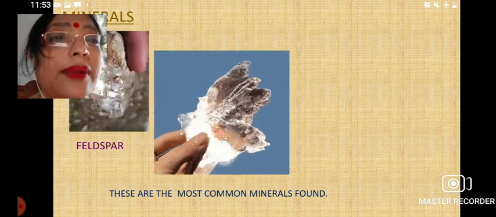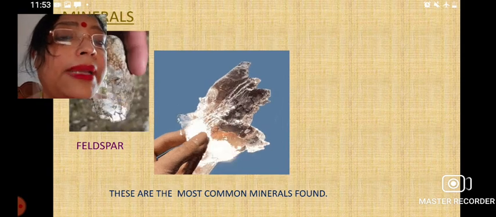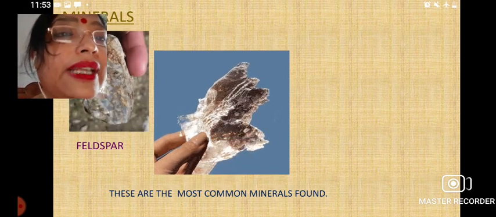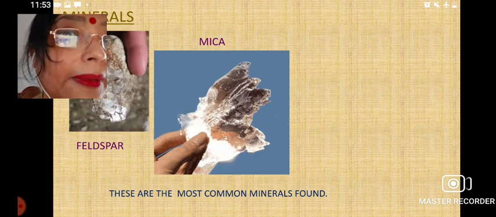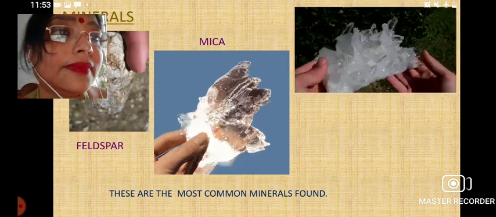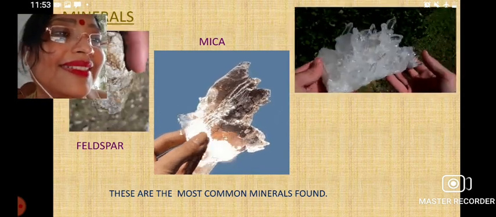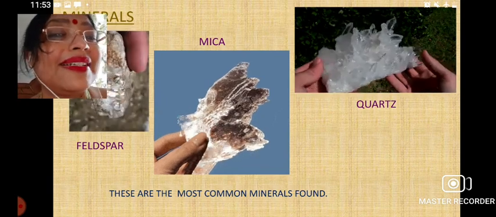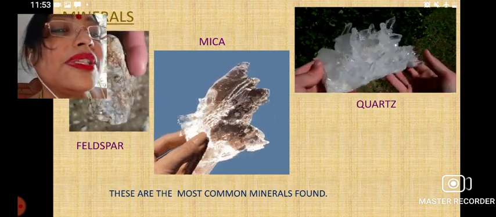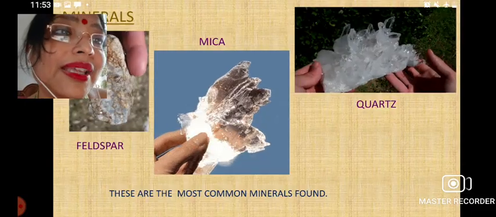Here you can see some pictures of the minerals like feldspar. This is mica. This is quartz. These are the most common minerals found.